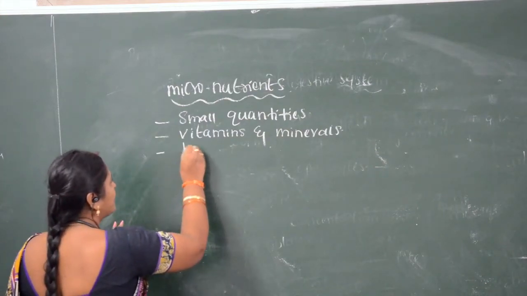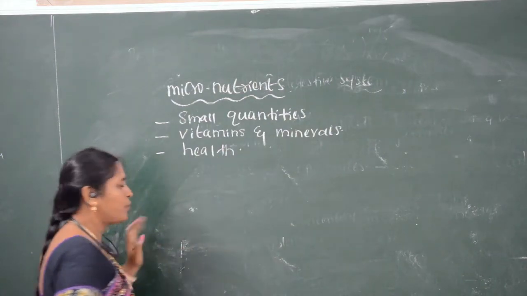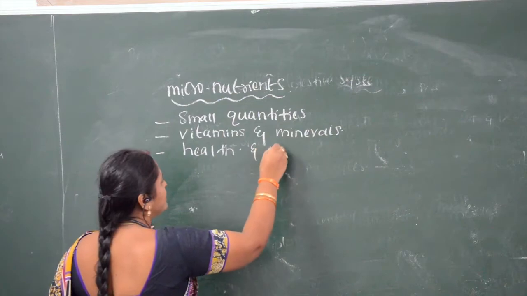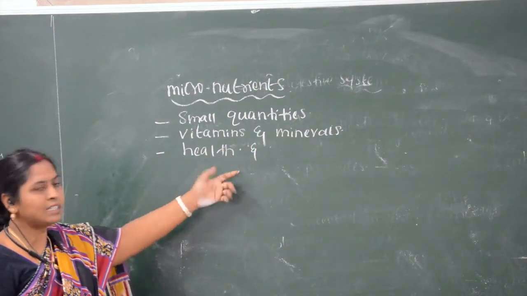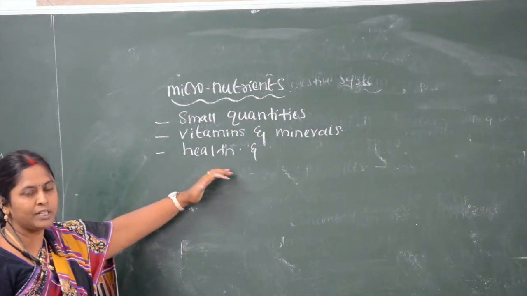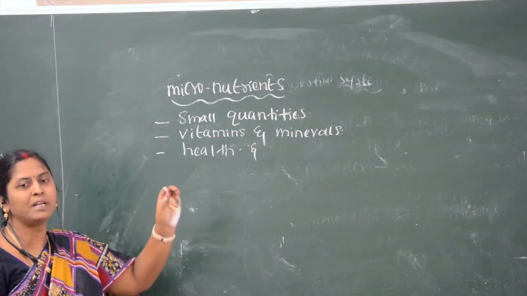They protect our health from diseases. The main function of micronutrients is that they protect us from diseases.